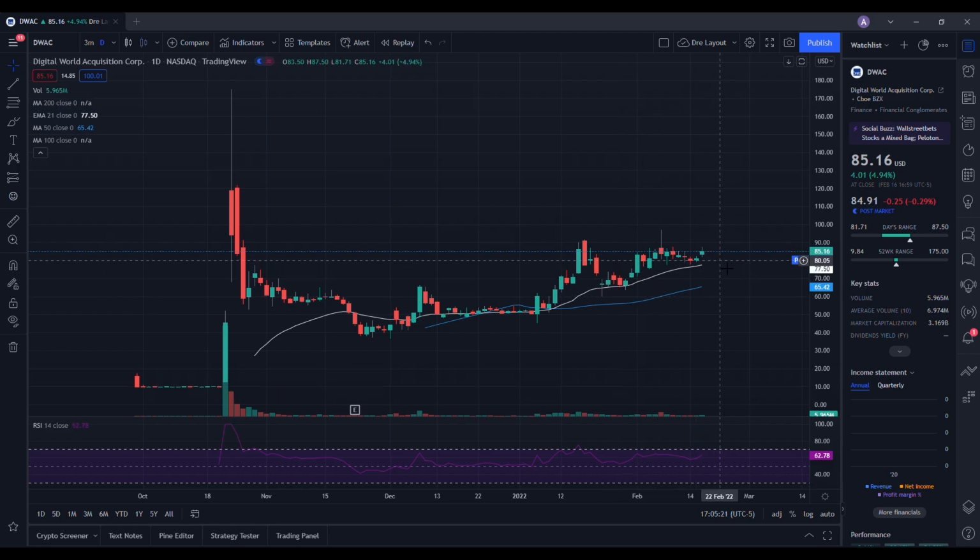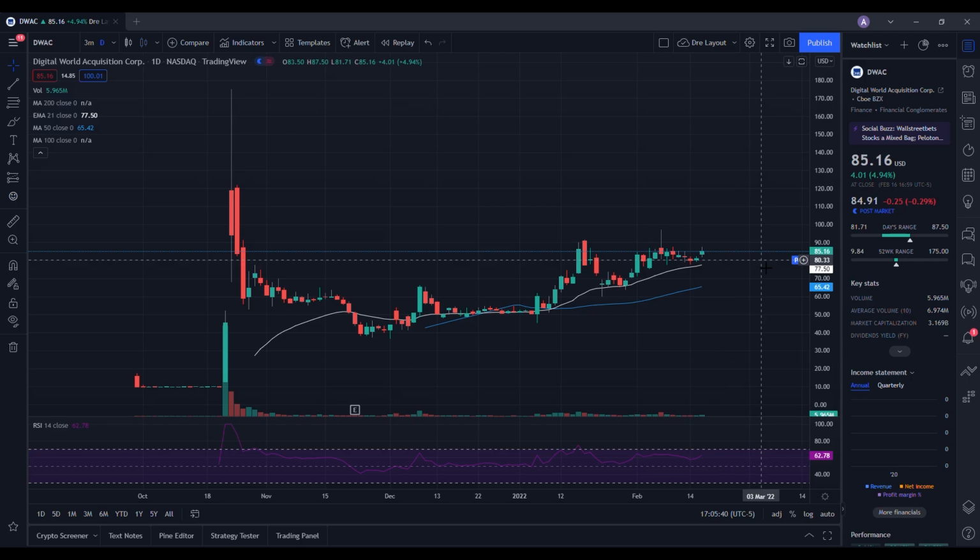So this is why, as far as for entries are concerned, even though we didn't get that 75, 76, it was still not a bad idea to get in around 77. And as far as support, one thing we do know for a fact, we are holding up this $80 level very well. And I can see this continuing. So let's see how it performs as this week comes closer to the end.